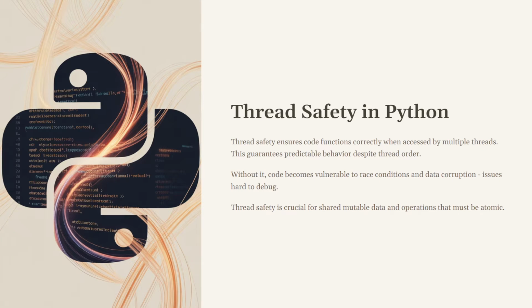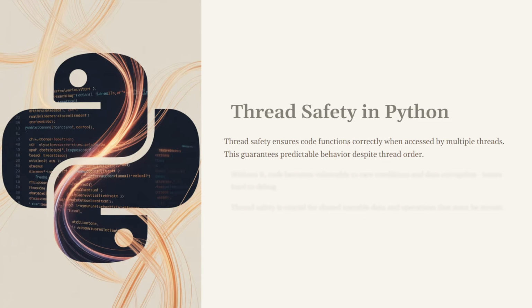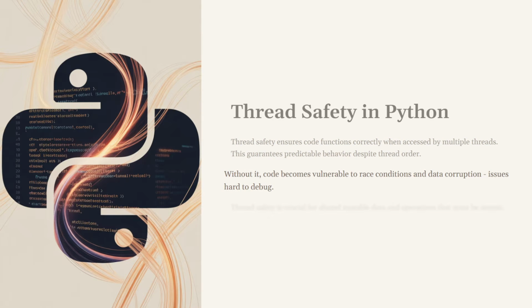In this video we are going to look at thread safety in Python. So what exactly is thread safety in Python? Thread safety ensures code functions correctly when accessed by multiple threads, and this guarantees predictable behavior despite thread order. Without it, code becomes vulnerable to race conditions and data corruption issues that are hard to debug. Thread safety is crucial for shared mutable data and operations that must be atomic.